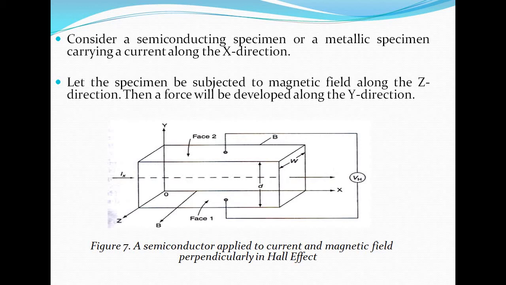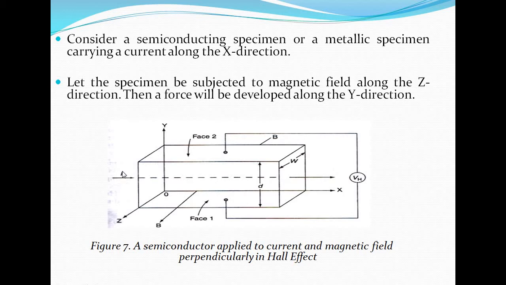Consider a semiconducting or metallic specimen carrying current along the x direction, and let the specimen be subjected to a magnetic field along the z direction. The magnetic field B is along this z direction. Here x and z are mutually perpendicular to each other.